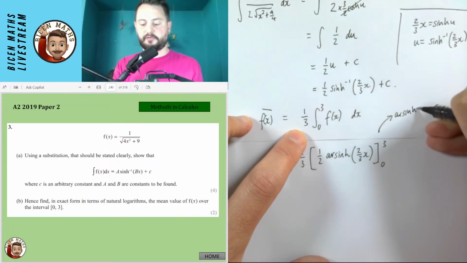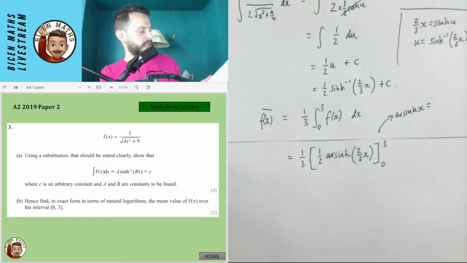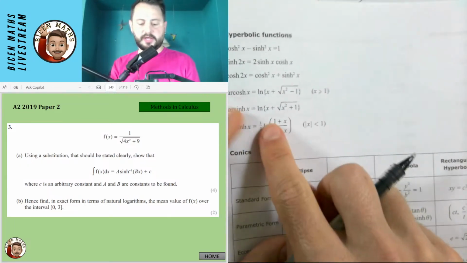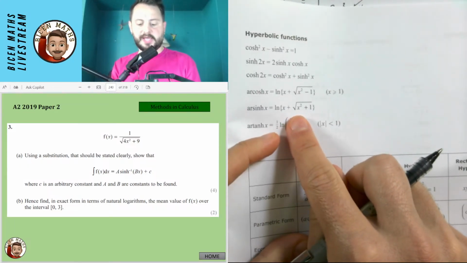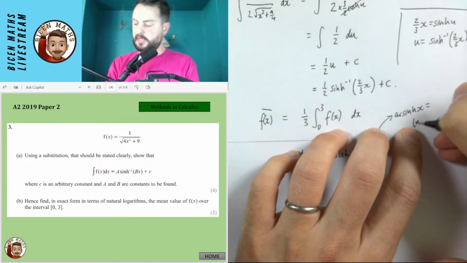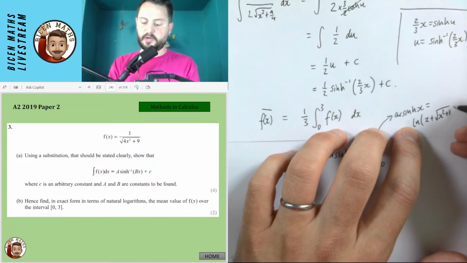I'm going to grab that from the formula book here, which luckily I did remember to bring. Let me put this on the camera so you can see what I'm about to write down. It's this one: arsinh x is the ln of x plus the square root of x squared plus 1.